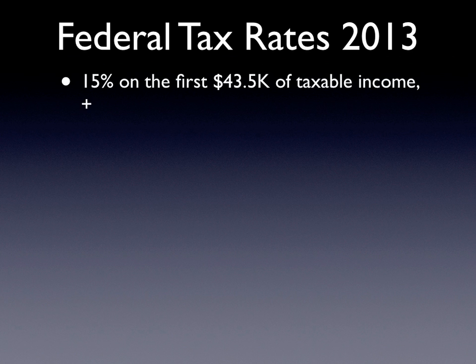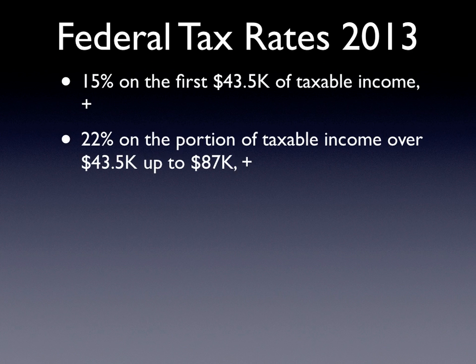Using round figures, the federal government charges 15% on the first $43.5 thousand of taxable income. In addition, they charge 22% on any of your taxable income that falls between $43.5 thousand and $87,000.